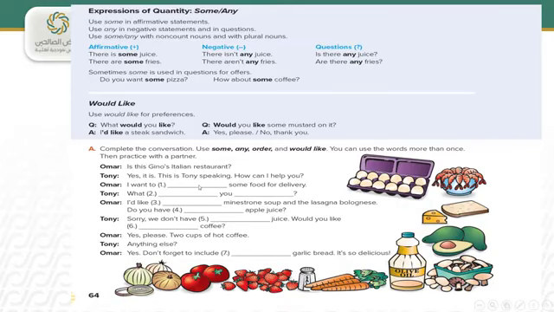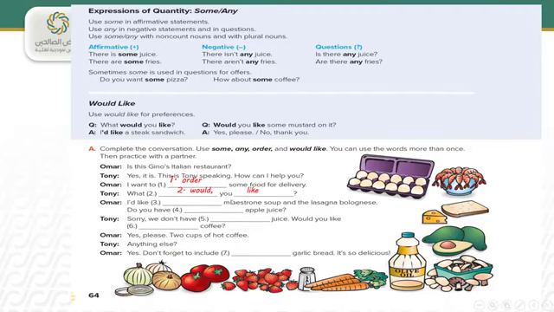I want some food for delivery. What do you think the answer will be? I want to. We should use a verb. Use a verb in the infinitive. It is order. Excellent. I want to order some food for delivery. What would you like?